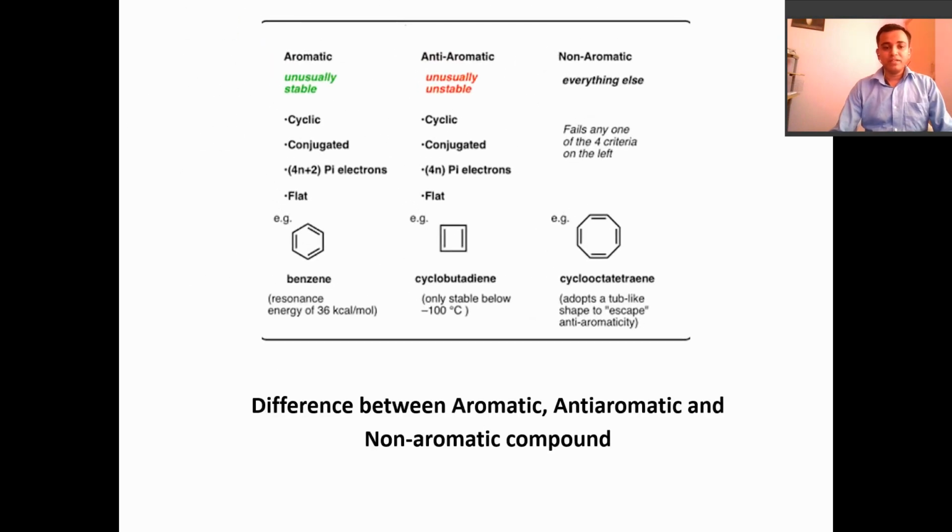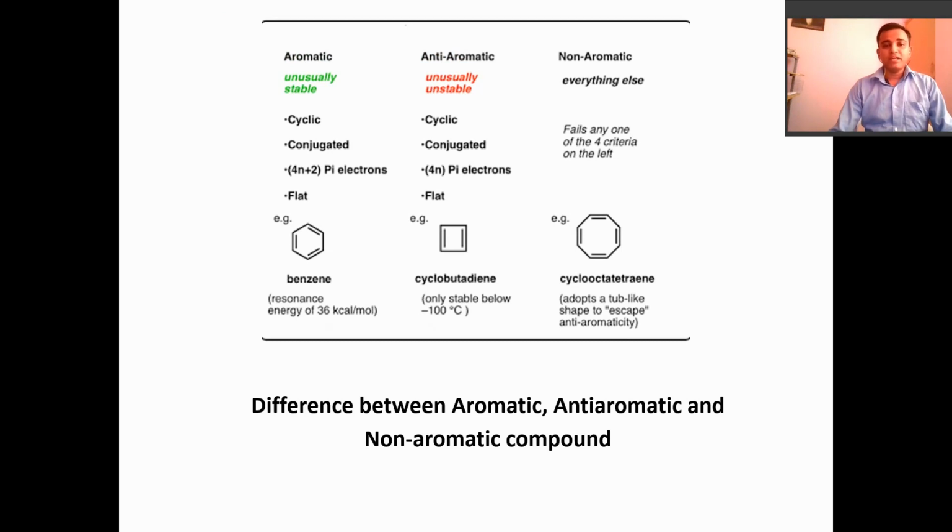Here is the difference between aromatic, anti-aromatic, and non-aromatic compounds. Usually aromatic compounds are stable and anti-aromatic compounds are unstable. Both are cyclic and conjugated, the aromatic compound has 4n plus 2 pi electrons, and the anti-aromatic has a 4n pi electron system.